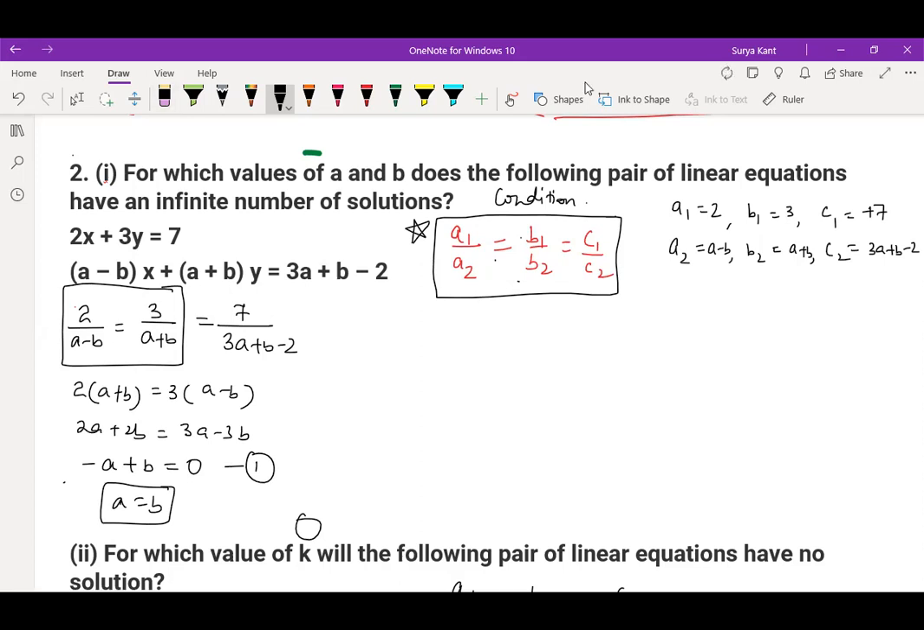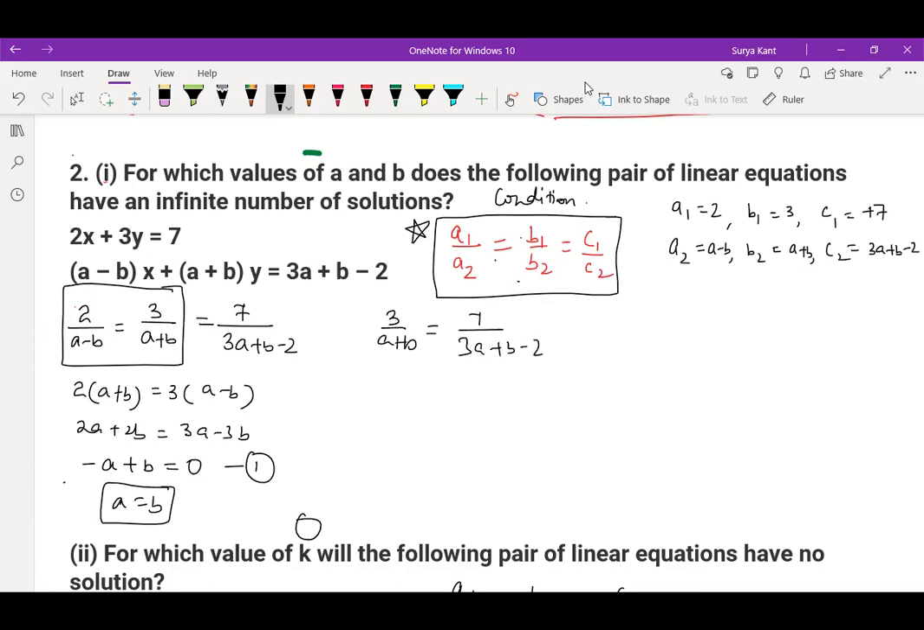You are getting it? Yes, sir. Now you can take any one of you, either 2 you just make it equal to 7 by this one, or 3 equal to this by this. Anything you can take those second part of it. So you can write 3 by a plus b, a minus b, a plus b is equal to 7 divided by 3a plus b minus 2.